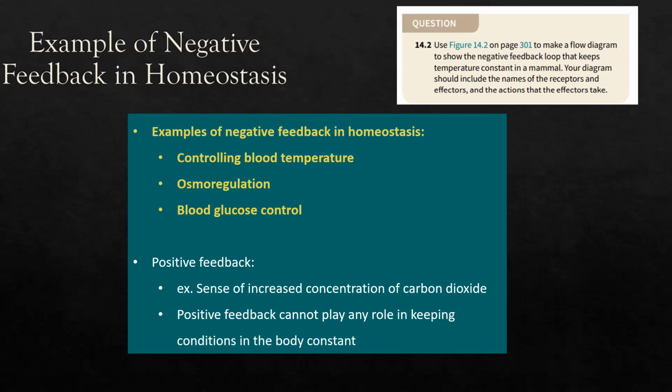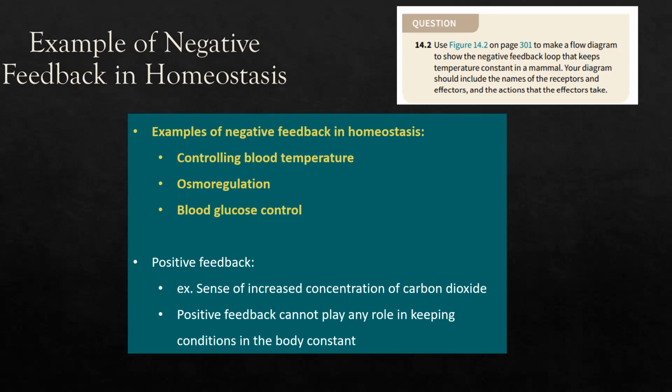And blood glucose control also uses negative feedback. So what is the difference between negative feedback and positive feedback? In positive feedback, if a stimulus is increasing something, the response also increases that thing. So this is not opposite.